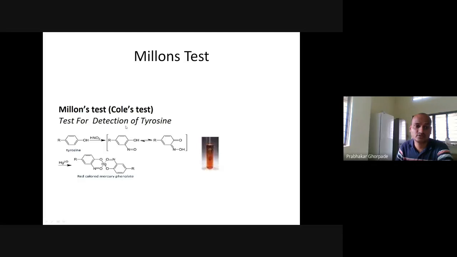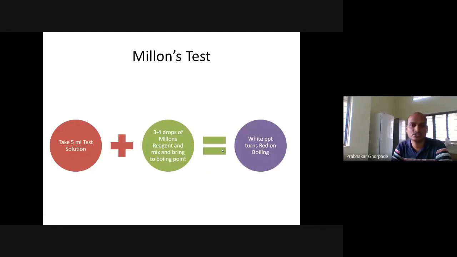Next test is Millon's test for detection of tyrosine. It is also called Folin's test. So we have tyrosine, which is an amino acid. Whenever we are talking about protein, this is the amino acid. The amino acid reacts with HNO3, that is nitric acid, and the reaction will form like this. The nitrogen will attach here, a double bond attaches, and again the OH will form with the help of mercury. This red color mercury phenolate will form. So a red color will form in Millon's test. It indicates that it is a positive test, that tyrosine is present.